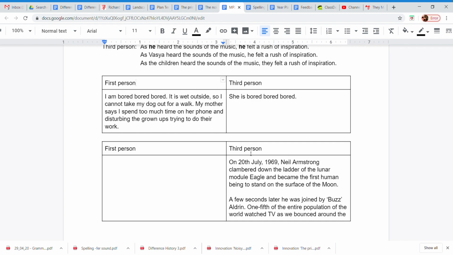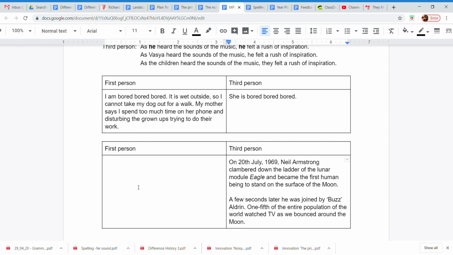Likewise, this text is in the third person. On the 20th July of 1969, Neil Armstrong clambered down the ladder of the lunar module Eagle and became the first human being to stand on the surface of the moon. Could you please change this text into the first person?